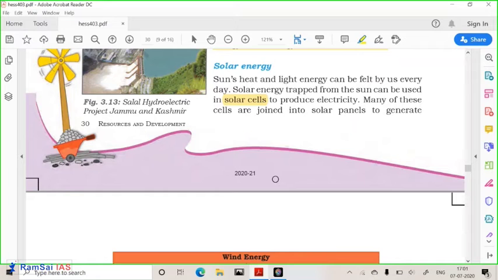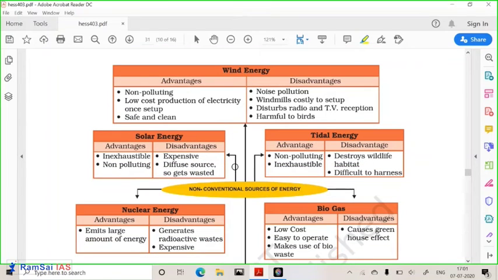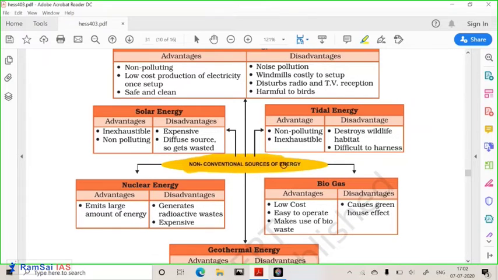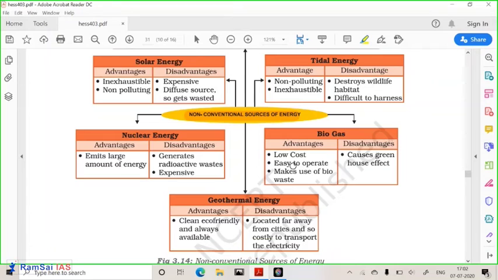So solar cells are produced, and solar cells are used for the production of electricity. Solar cells are undergoing lots of modification. Initially, instead of using coal, the sun's heat was used to produce steam, and the steam was used for running the turbines. Now, instead of using water and steam, directly using the sunlight we can excite the electrons from the atoms, and these electrons are captured as electricity. Now there is no need for an intermediary like water. Getting it?